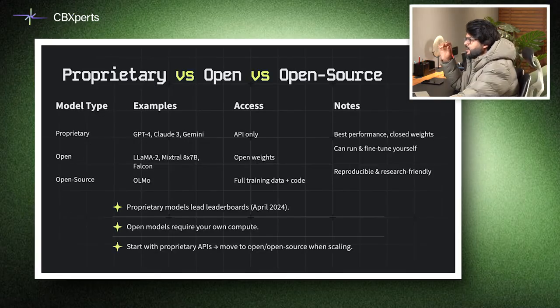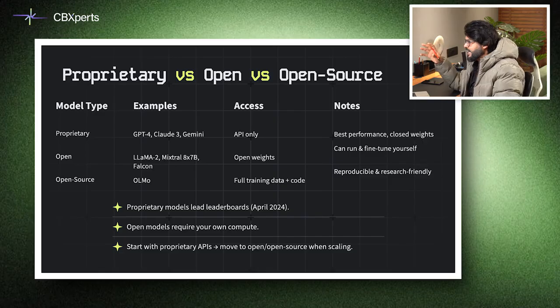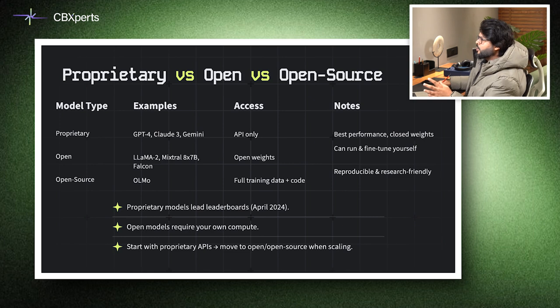Now, we need to understand this, and this is very important at the business scale: what is proprietary versus open source models? Choosing a model also means choosing a license. Proprietary models are like GPT-4, GPT-5, Claude, Gemini, which are accessible only via APIs or through the platform. They often lead performance leaderboards but keep weights in a very closed interface, so they are not going to open those. Open models are like Llama or Mistral, which release weights but maybe not exactly the training data, and you can run the fine-tuned models by yourself, but what you need will be compute.